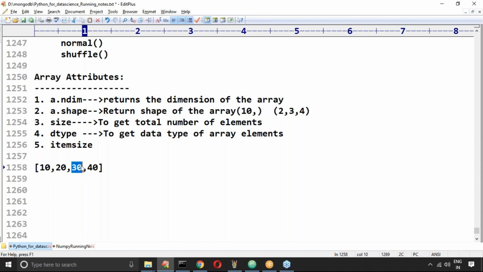Item size means each element is going to occupy how much memory. By default, it is an int value, int 32. 32 bits means 4 bytes. So each element requires 4 bytes, and that is considered the item size. Clear? Are you feeling comfortable?